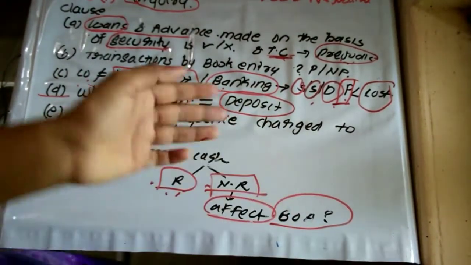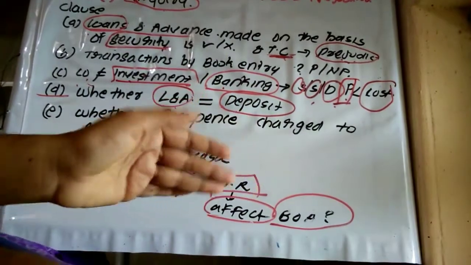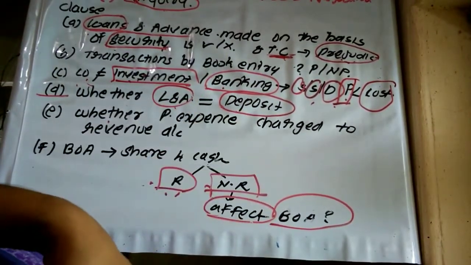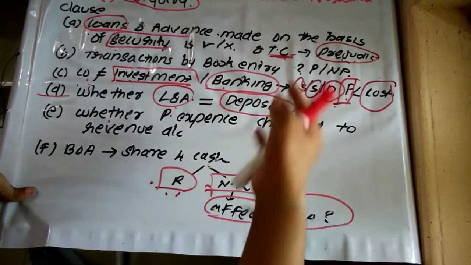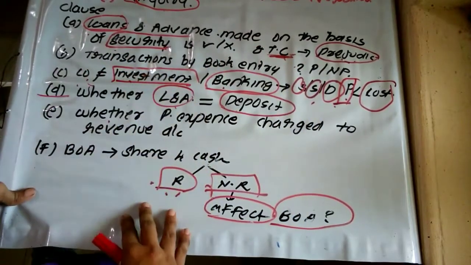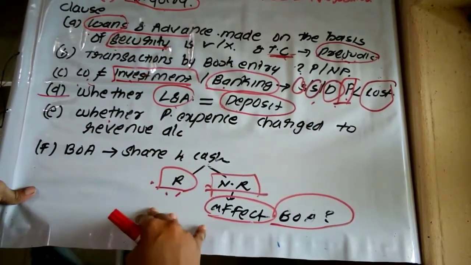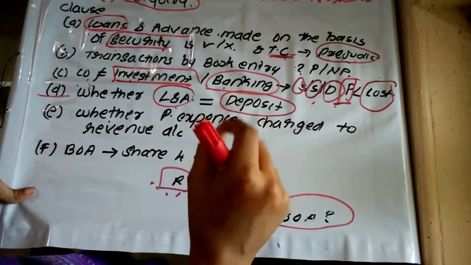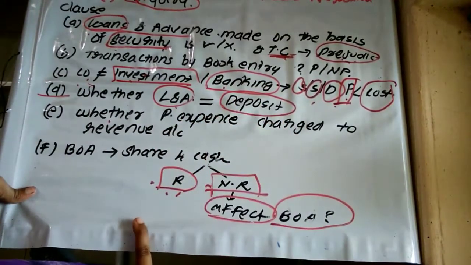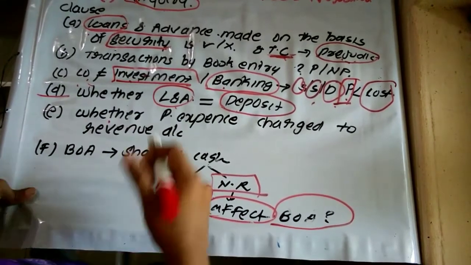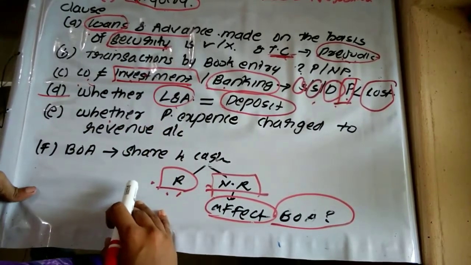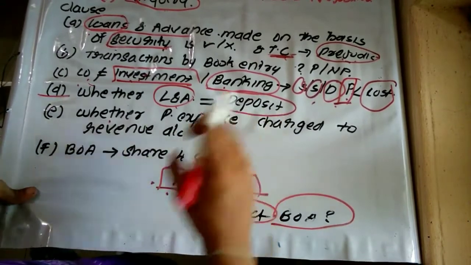Then clause B: whether any transactions merely represented by book entry are prejudicially affecting the interest of the company. Then clause C: whether a company, not being an investment company or banking company, whose assets comprise shares, securities, debentures, is selling such securities at a price less than the cost of acquisition. Then clause D: whether loans and advances made by the company are shown as deposits.